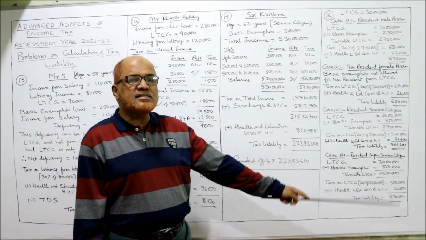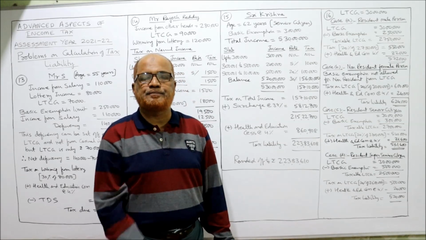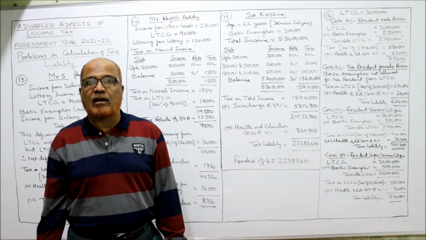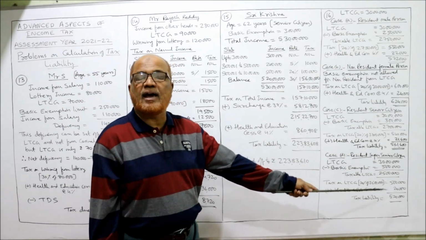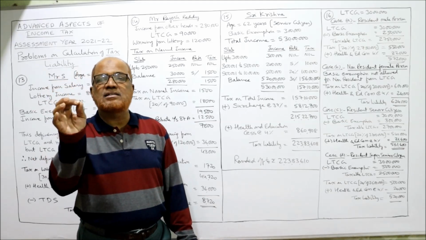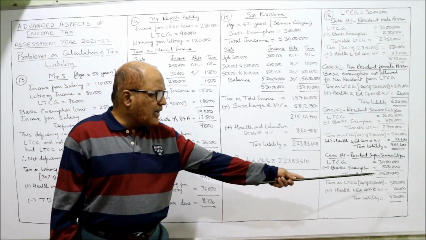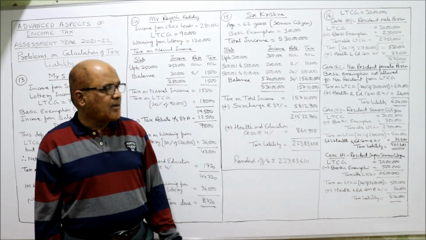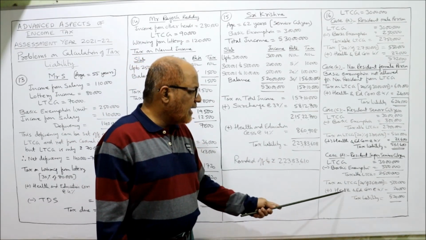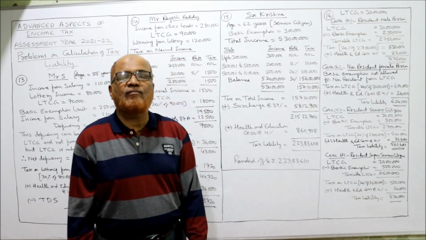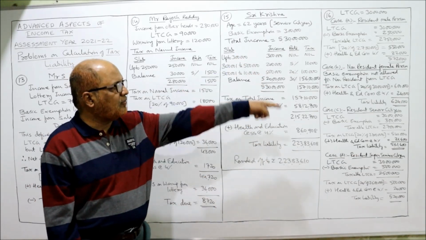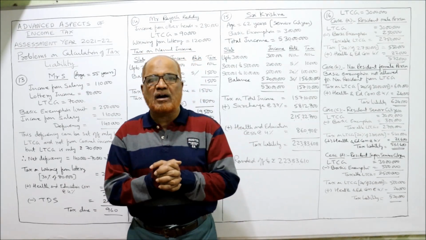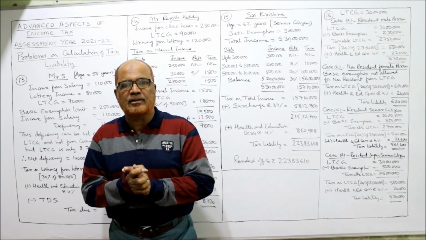Last and final case, resident super senior citizen. For a super senior citizen, the basic exemption limit is 5 lakh. So 30 lakh minus 5 lakh, 25 lakh rupees is the taxable LTCG. On that 25 lakh, 20%. So 20% of 25 lakh is 5 lakh. Now health and education cess 20,000. So total 5,20,000 is the tax liability. That's all. So I have completed 16, totally 16 problems I have done on computing the tax liability.